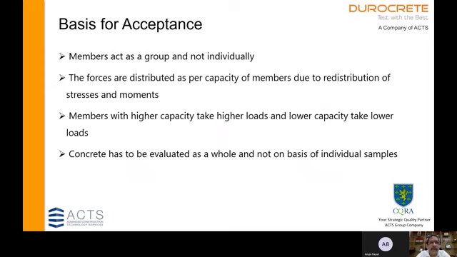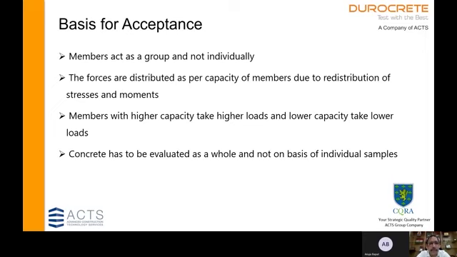IS 456 has given the criteria based on certain basic principles. These principles are that members always act as a group and not individually. This is because the forces are distributed as per the capacity of members due to redistribution of stresses and moments.